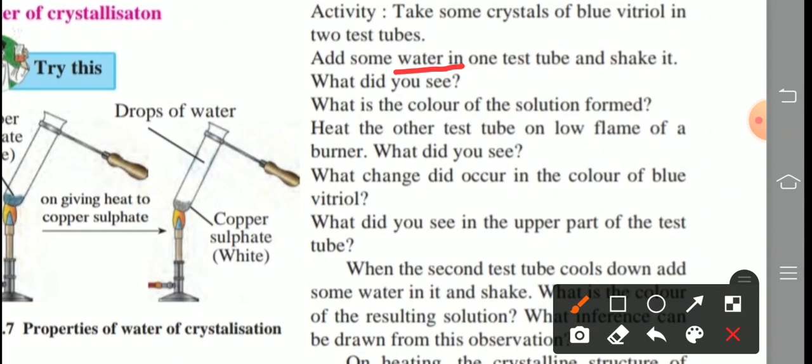Some questions are given for us. First question: what did you see? Second, what is the color of the solution formed? Third, heat the other test tube on a low flame of a burner and what did you see? Next, what change occurred in the color of blue vitriol? What did you see in the upper part of the test tube?